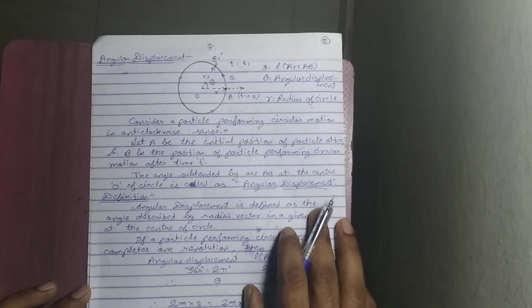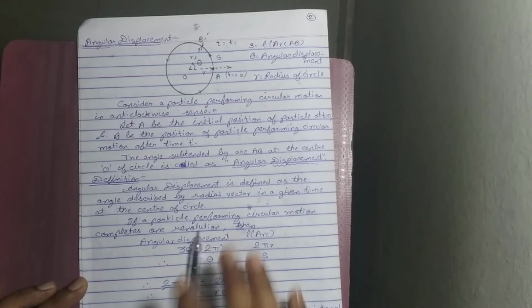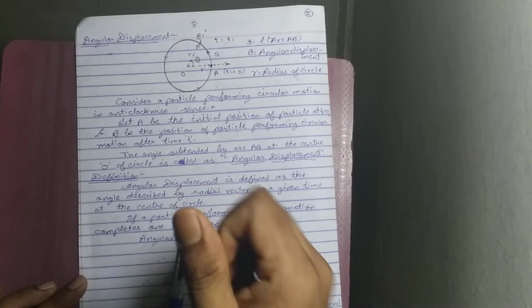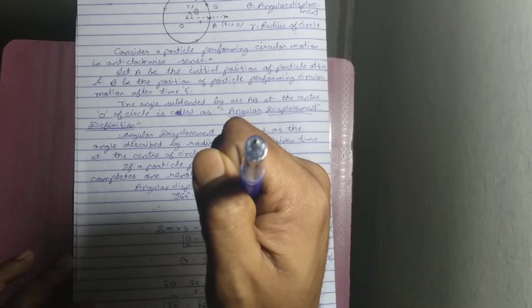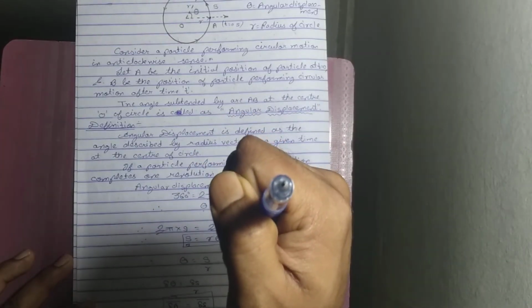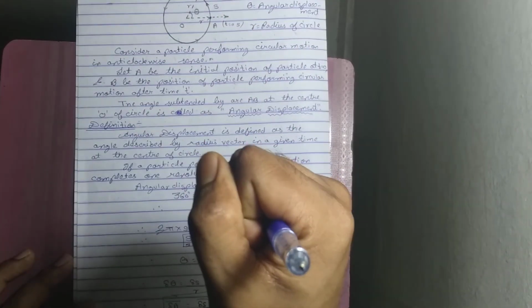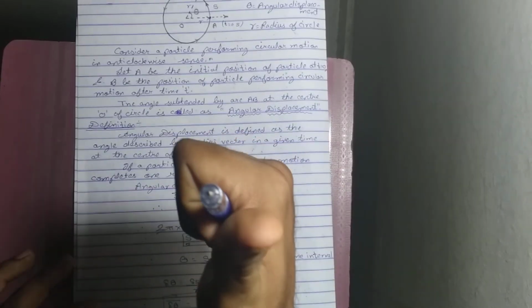What is the direction of angular displacement? Students, the direction of angular displacement is given by the right hand rule. What does the right hand rule state? It states that imagine an axis of rotation held in the right hand with the fingers curled around it and the thumb outstretched.